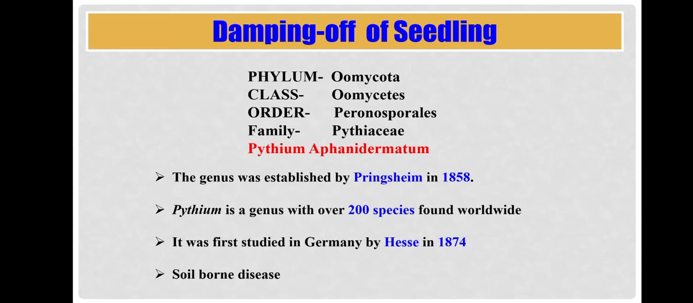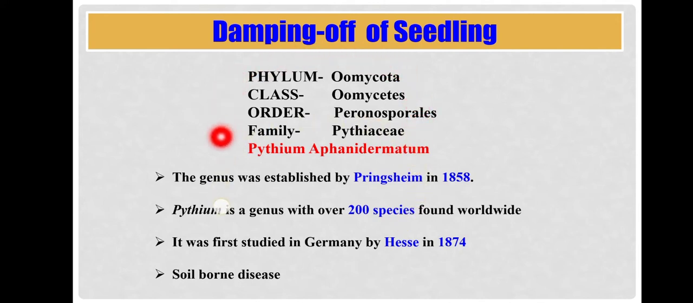First is damping of seedling. Let's discuss some facts about the damping of seedling. As we know, this is caused by the pathogen Pythium aphanidermatum. This is an Oomycetes fungus. The phylum is Oomycota, the class is Oomycetes, the order is Peronosporales, and the family is Pythiaceae.